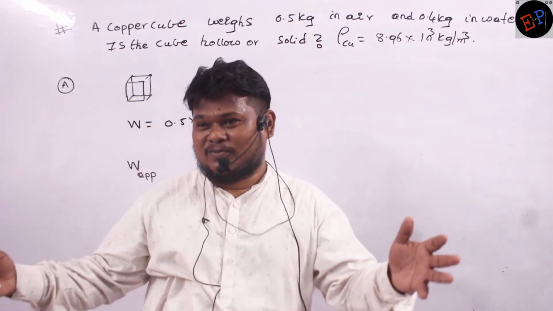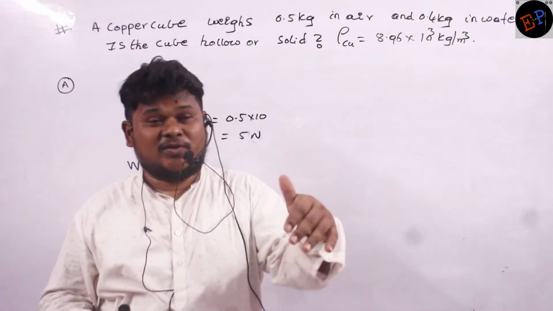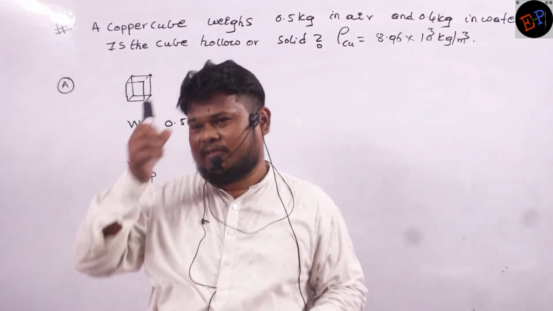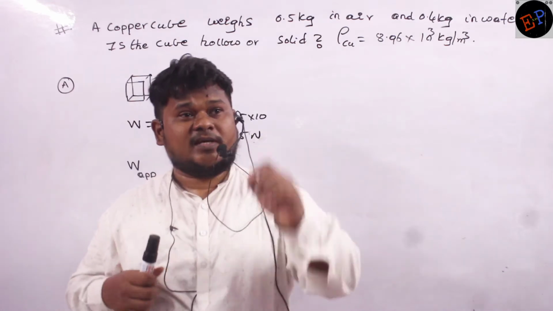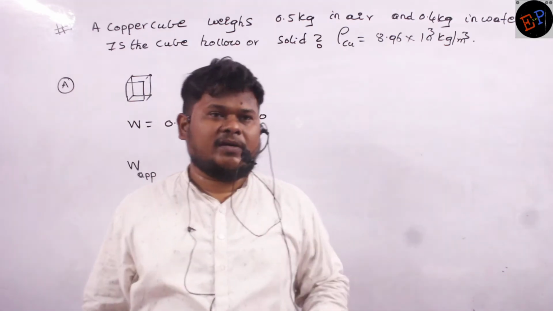So a big stone, a very big stone, you cannot lift it. But when the same stone is in water, you can lift it very easily. Why? Because force of buoyancy is acting. So the net weight of the body reduces, and that is called the apparent weight of the body.